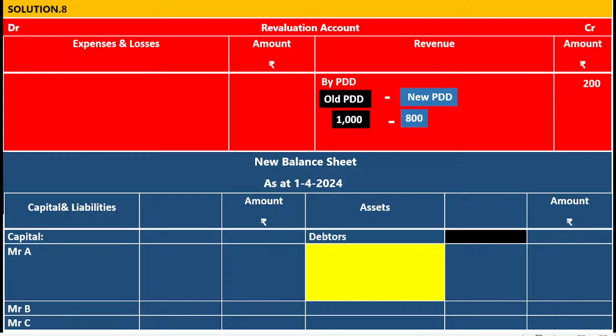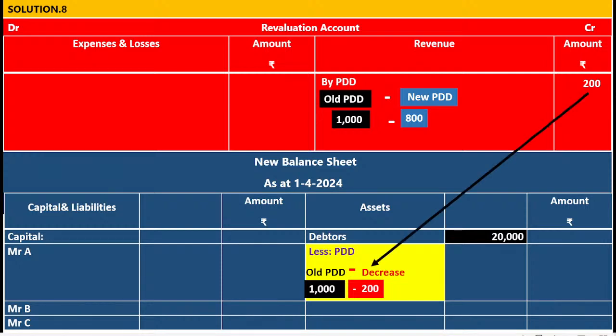Asset side, debtors. Open the question. From the question, old balance sheet debtor is 20,000 gross. Less PDD, provision for doubtful debt. Old PDD in the old balance sheet, that is in the question, minus decrease in the PDD is 200, that is taken from the revaluation account.